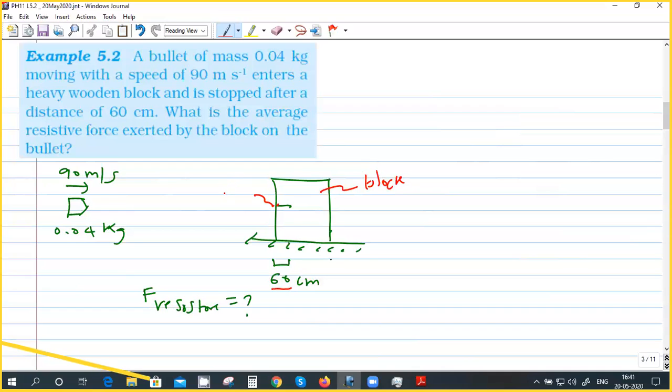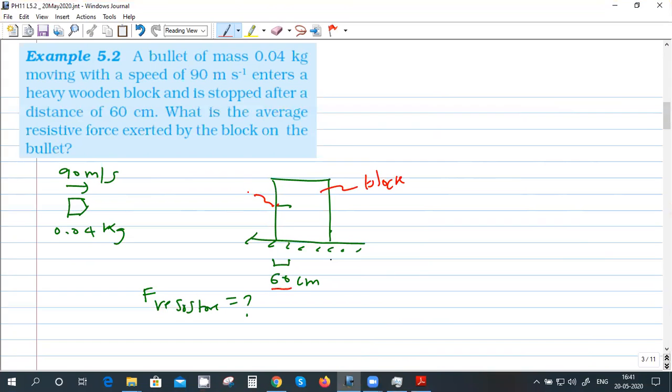Bhavya, don't scribble. Concentrate on the problem. What is the velocity with which it is entering the block? U, right? Okay, let's call it U. And what is the value of U? 90 meters per second. Concentrate on the problem, not anything else. Is it clear? U is 90 meters per second.